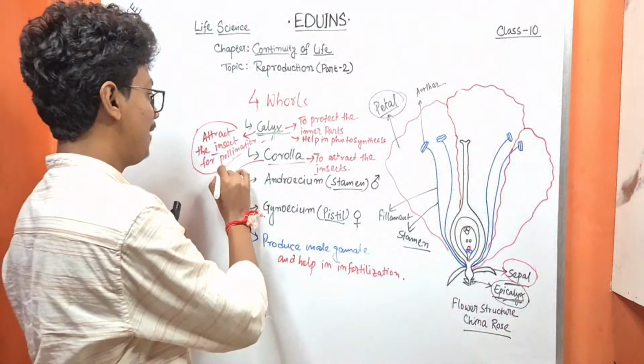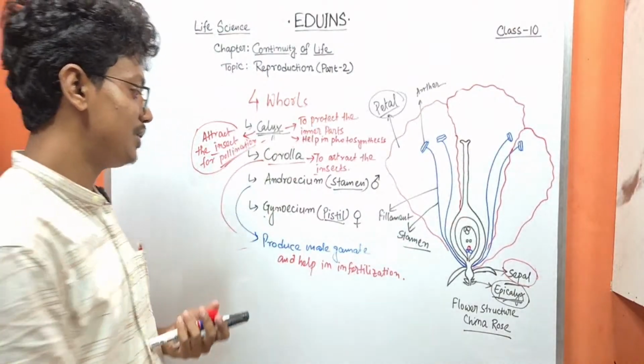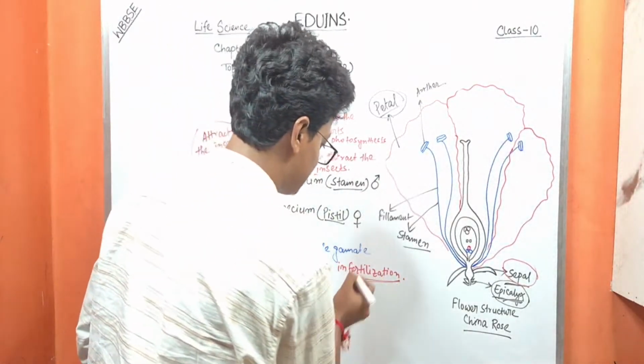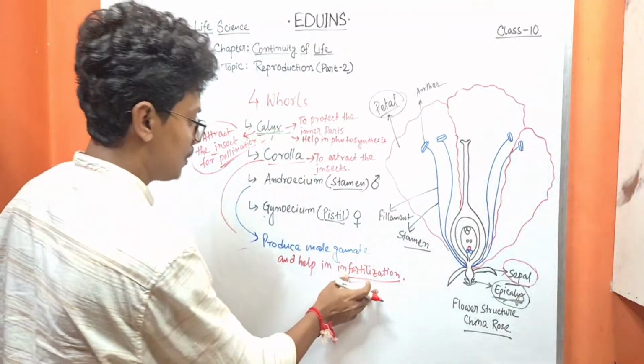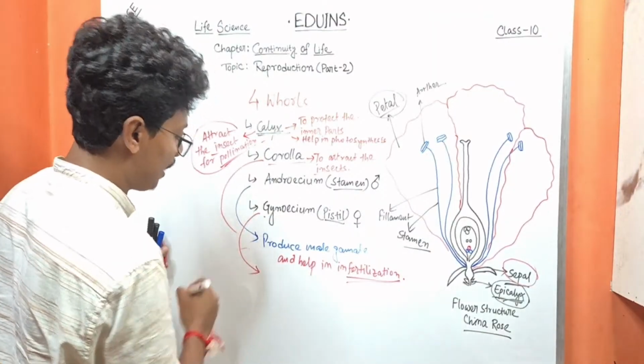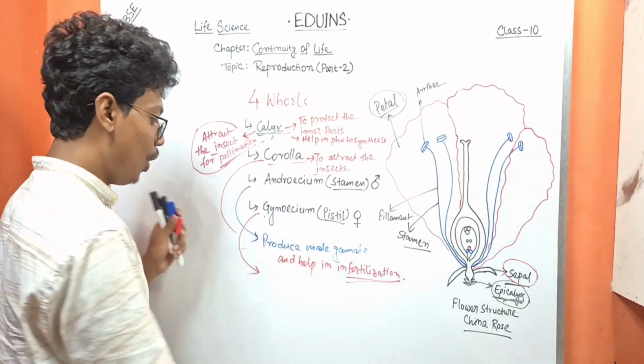So here we have mentioned two terms, that is pollination and fertilization, which we'll discuss step by step in this class. So it helps in fertilization. And the female reproductive part, that is the pistil, also